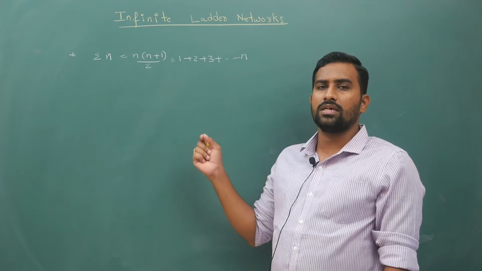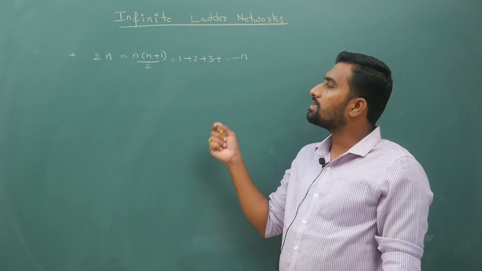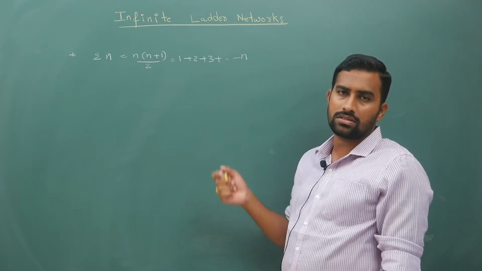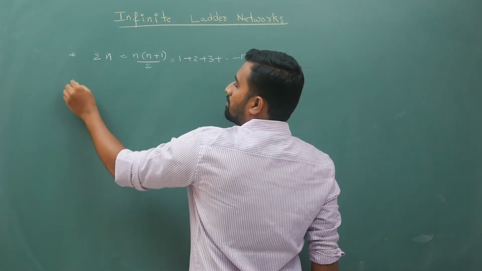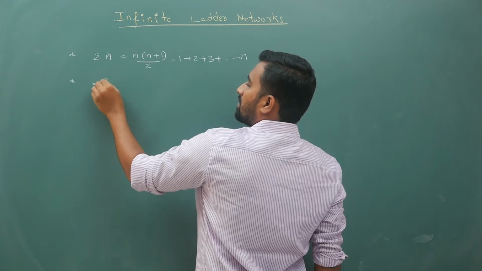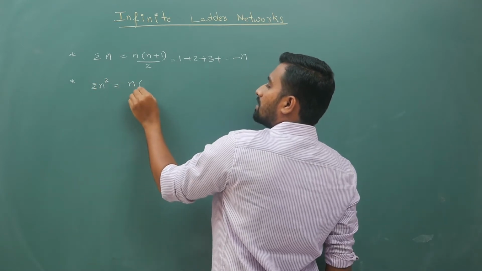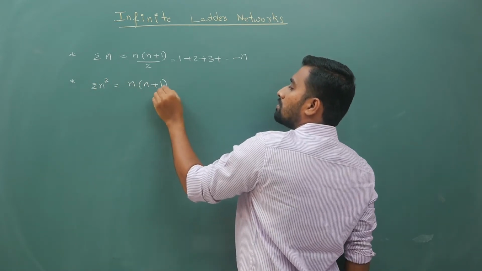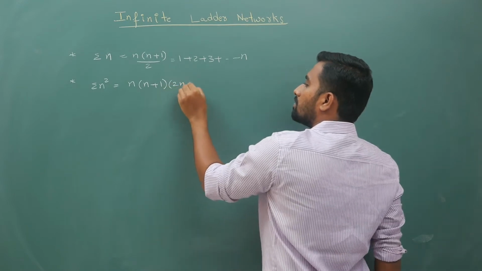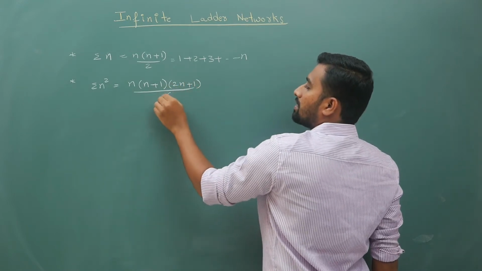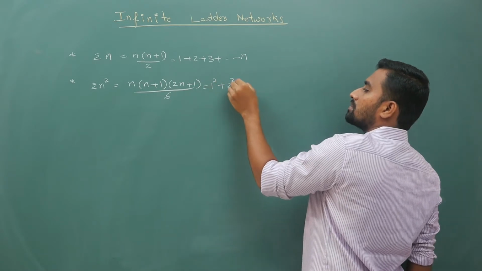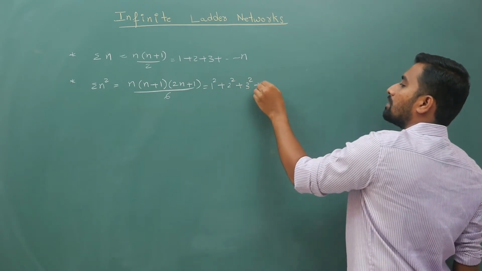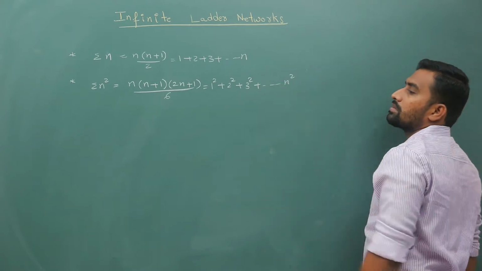So if C, 2C, 3C, 4C, like that, everything is connected in parallel, this is what you are going to do. Next, if you have the sum of n squares, then it is n times n plus 1 times 2n plus 1 by 6, which is 1 square plus 2 square plus 3 square and so on up to n square.